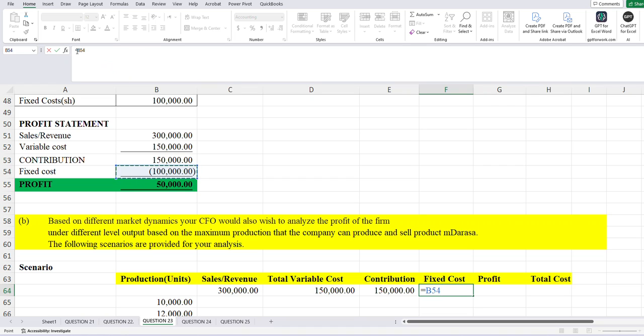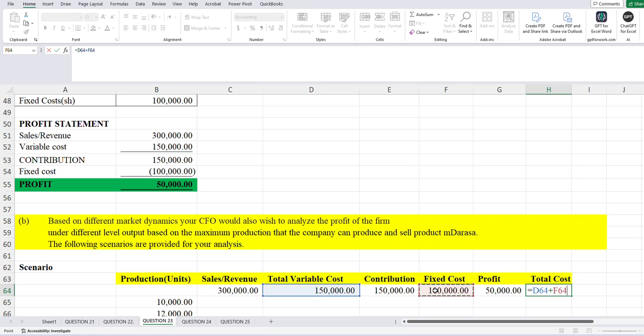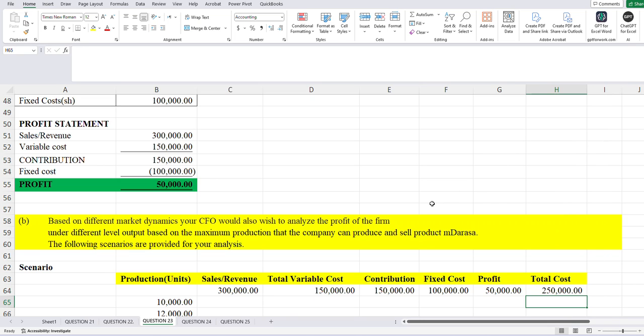Our profit will be our contribution minus our fixed cost. Then our total cost will be our total variable cost plus our fixed cost.